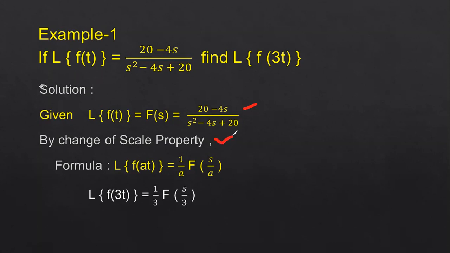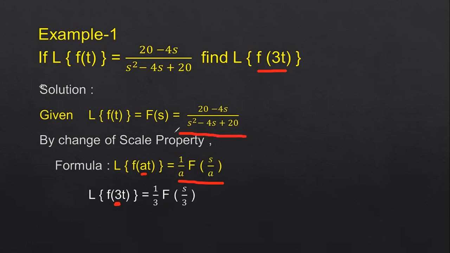So by applying the change of scale property, he is asking to find the Laplace transform of f of 3t. Here he has given it for f of t. Now we have to apply it for f of 3t. So we apply the change of scale property, that is, the Laplace transform of f of at is nothing but 1 by a F of s by a. In place of a, we have 3. So wherever you have a, just substitute 3: 1 by 3 F of s by 3.